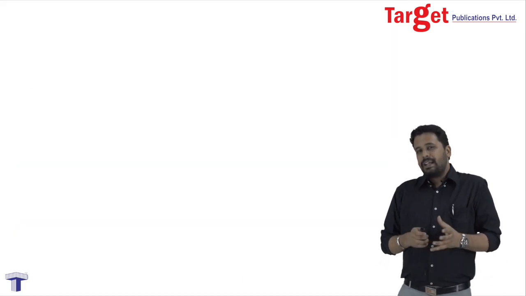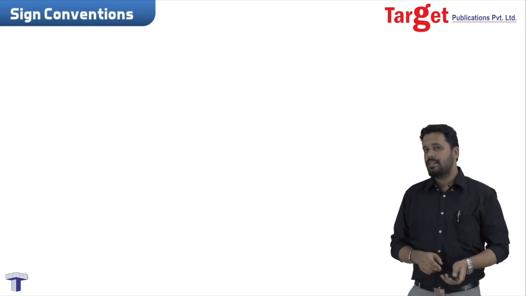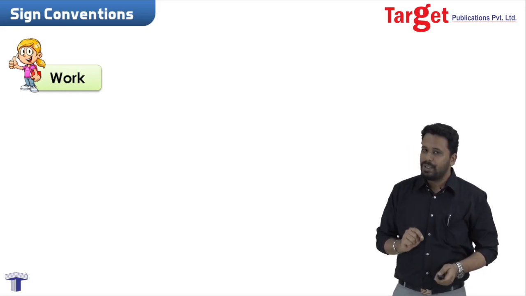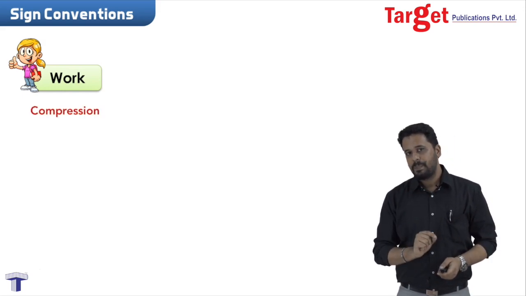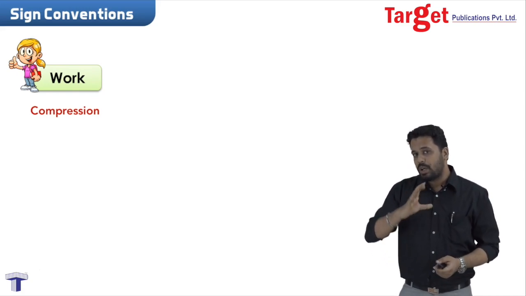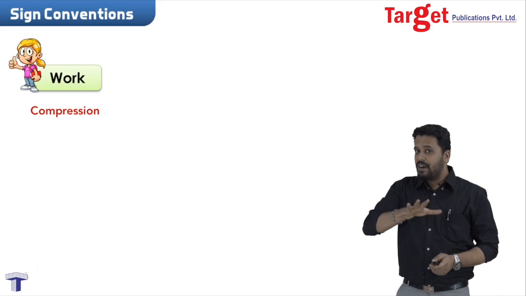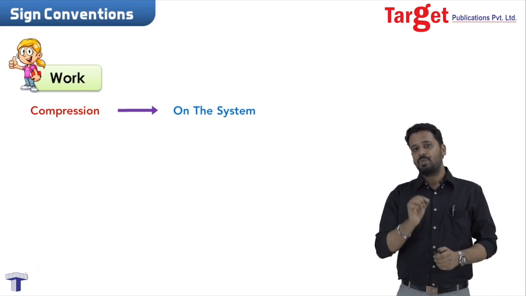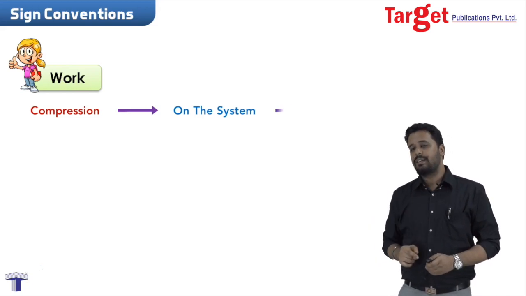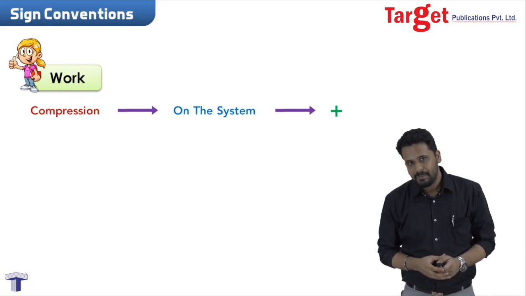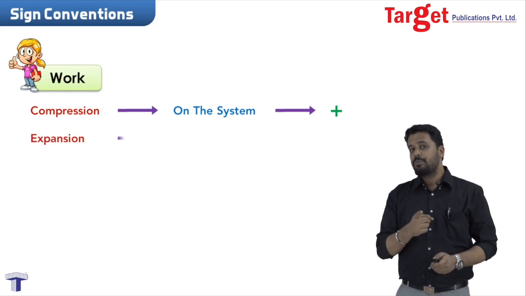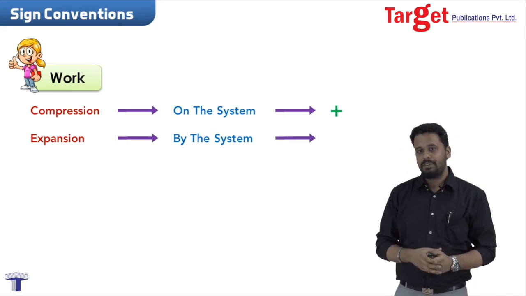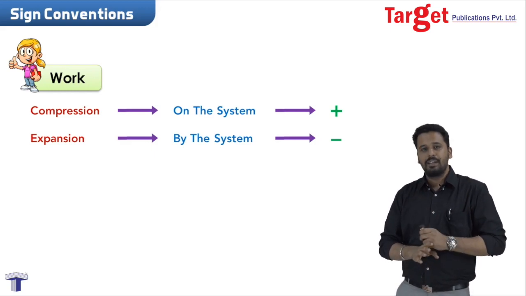Now let's quickly take a look at the different sign conventions, because this is one thing that is important here. Remember students, the sign convention of work is very simple. Whenever we have compression, that is, a system is undergoing compression, it means work is done on the system. That means it is getting compressed. So compression means work is done on the system. In such a case, you will take the work as positive. And for expansion, work is being done by the system, and here you will take the work sign as negative. Remember these sign conventions, these are very, very important.